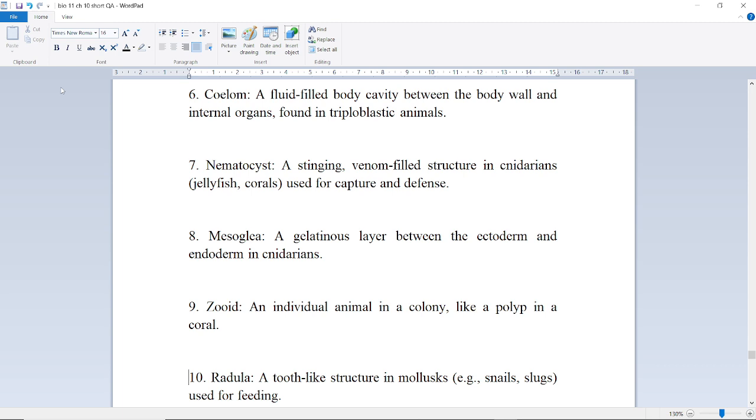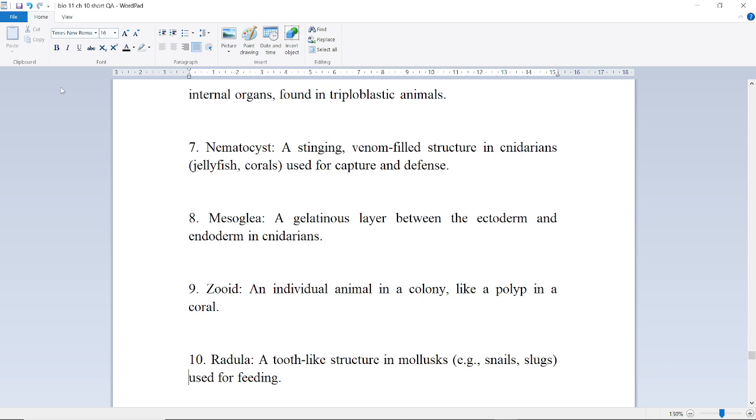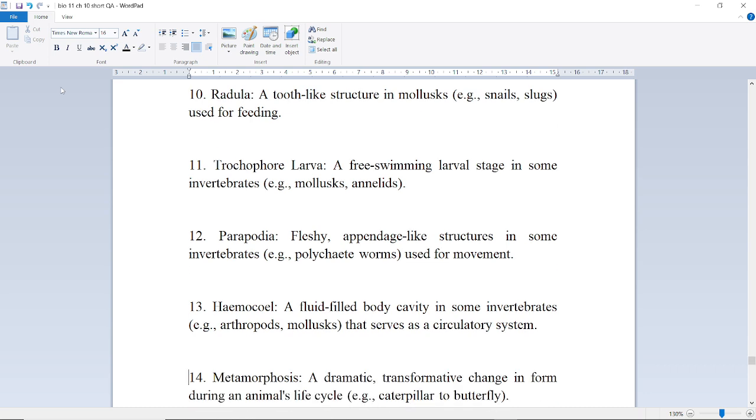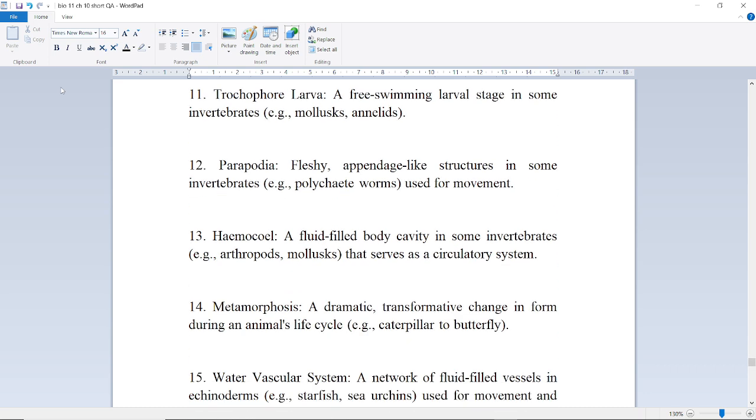Next is radula, a tooth-like structure in mollusks, e.g. snail, slug, used for feeding. Next is trochophore larva, a free-swimming larval stage in some invertebrates like mollusks and annelids. Parapodia, fleshy appendage-like structures in some invertebrates like polychaete worms used for movement.